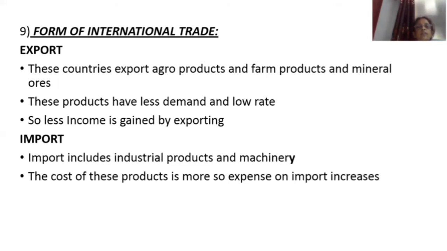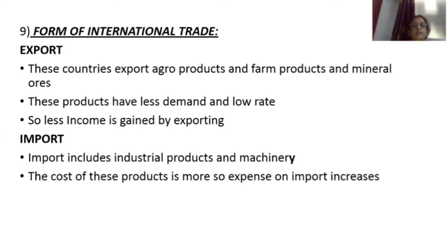So in developing countries, they are exporting agriculture products, farm products, and mineral ores. These products have less demand in developed countries, and their rate is also very low. So income earned from export is very less.